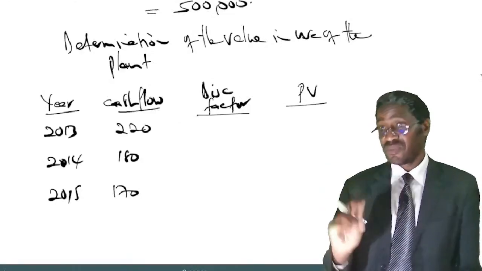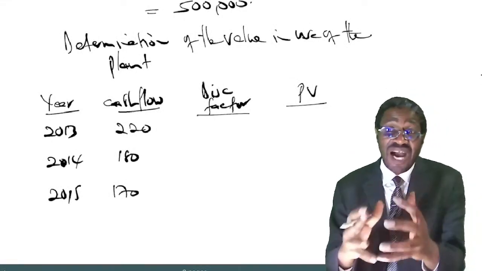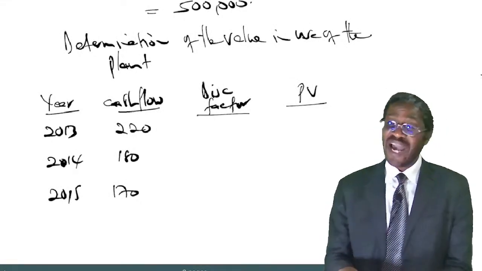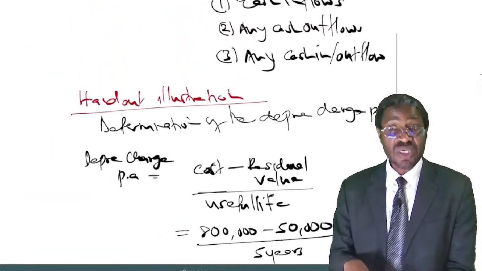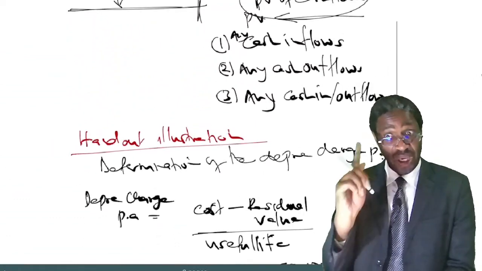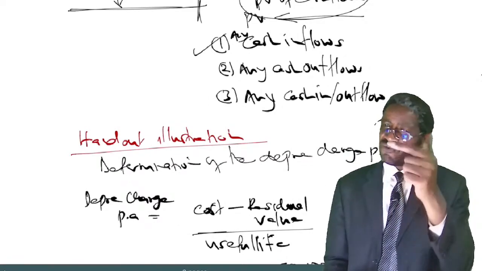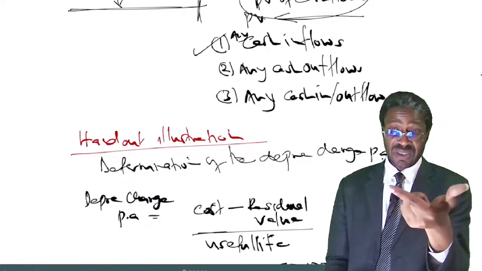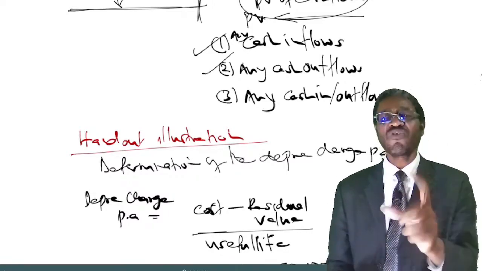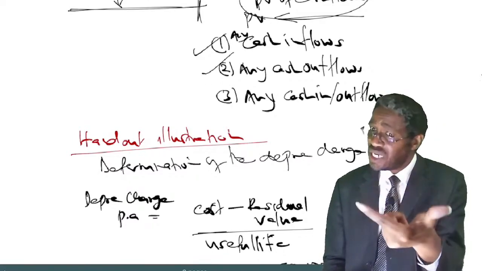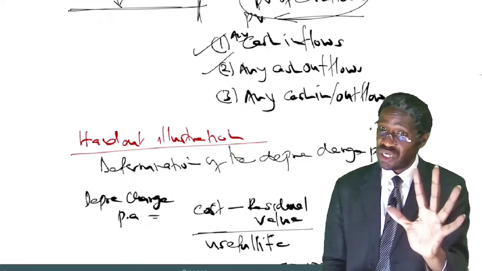Get the point? I told you, when you are determining the value in use of an asset, I reminded you which components of the cash flows should be discounted. One, any cash inflows that will be generated from the continuous use of the asset. That one we have been given. Two, any cash outflow that is necessarily incurred in order to generate future cash flows. This question did not have.